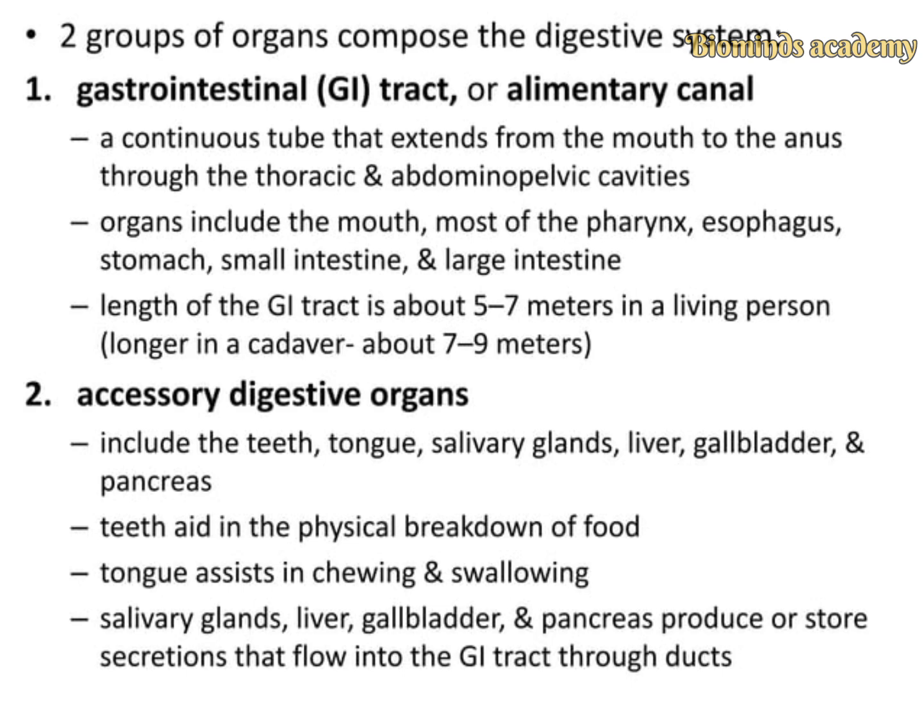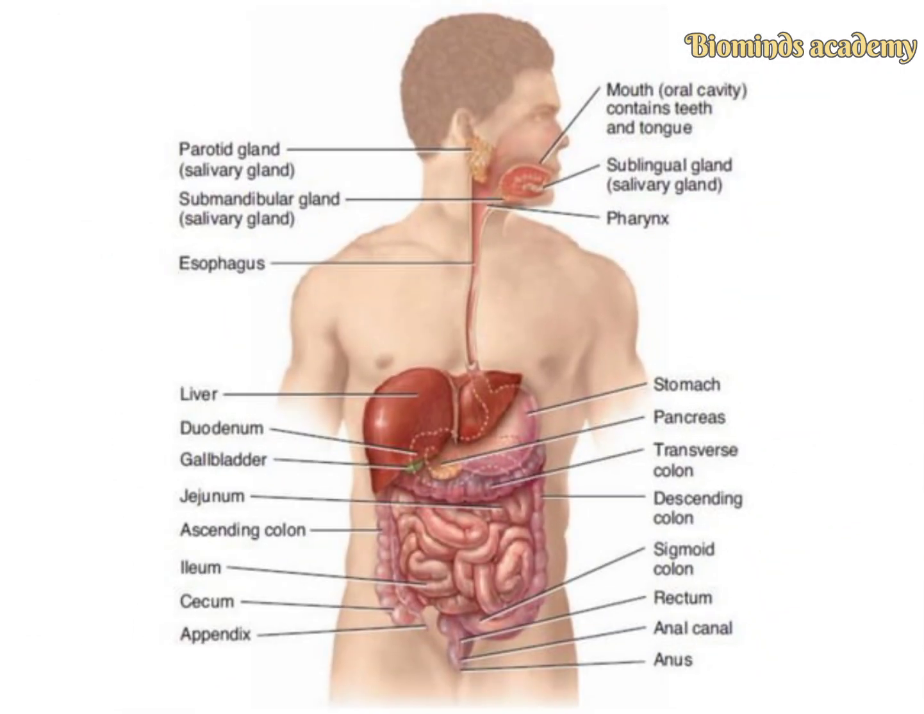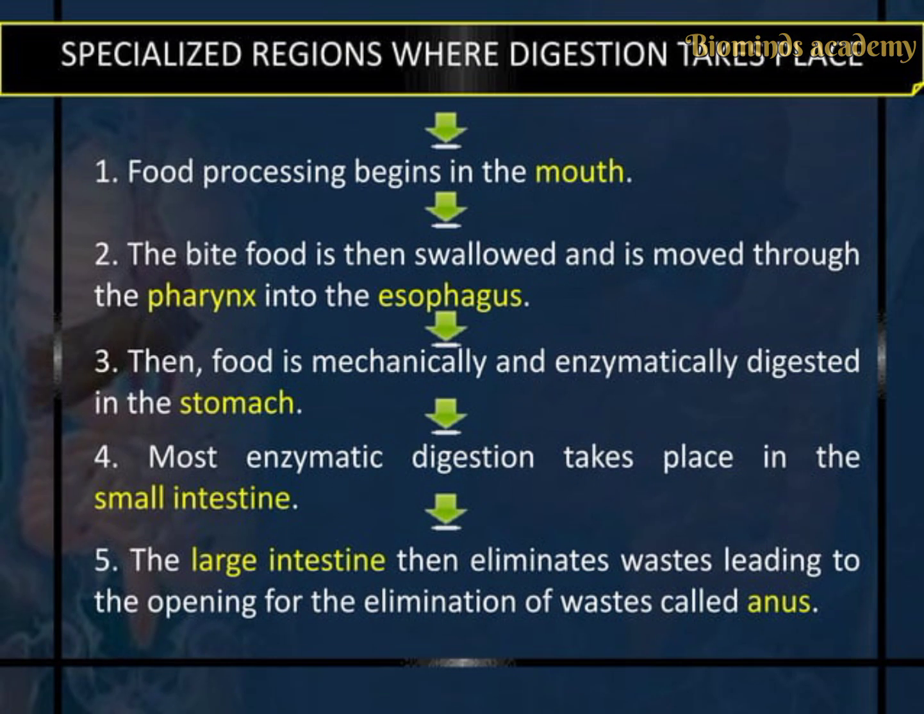The alimentary canal is basically a long tube extending from the mouth to the anus. In the figure we can see that the tube has different parts. Various regions are specialized for performing various functions. What happens to the food once it enters our body, we shall discuss in this process. Specialized regions where digestion takes place.